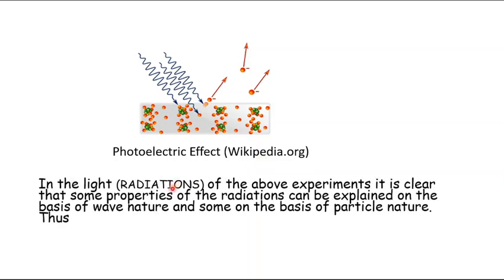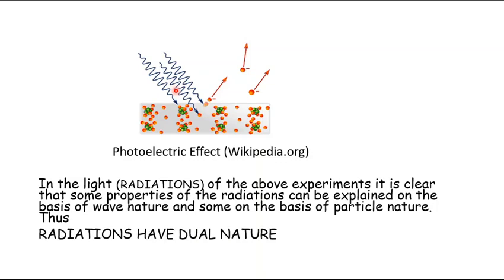So what do we say? Whatever experiments we have seen, whether interference, diffraction, or the photoelectric effect, neither on the basis of wave nature nor on the basis of particle nature alone can we explain the nature of the radiation. So what do we conclude? We say that some of the properties can be explained on the basis of wave nature and some of the properties can be explained on the basis of particle nature. Thus, we conclude that radiations have a dual nature. I hope it is clear.